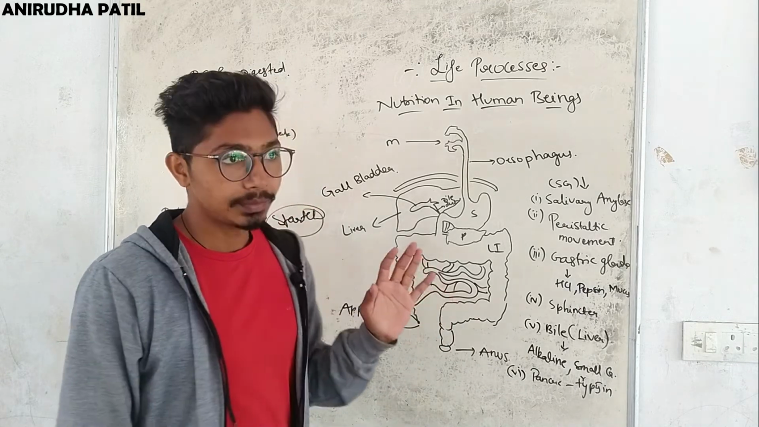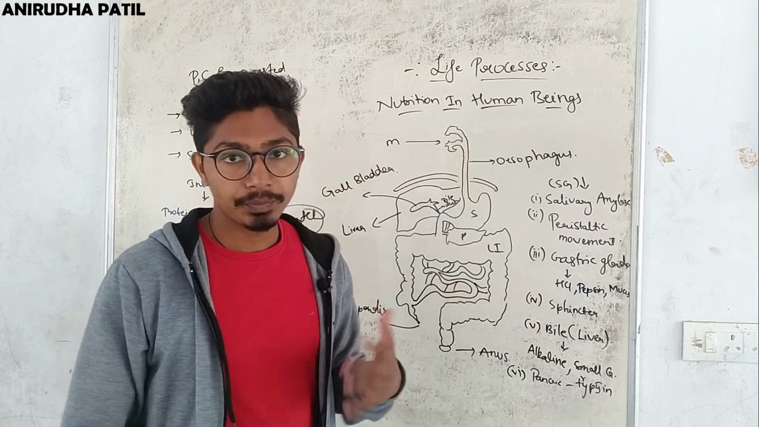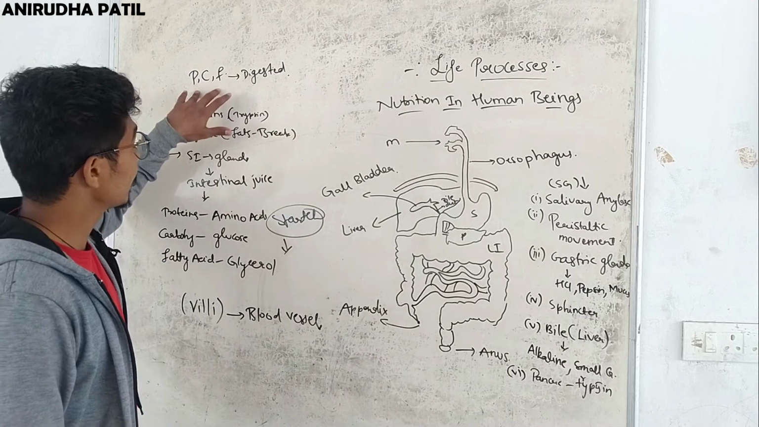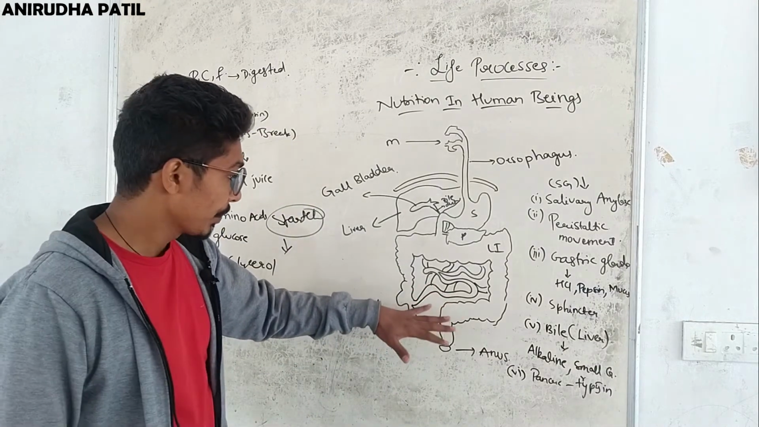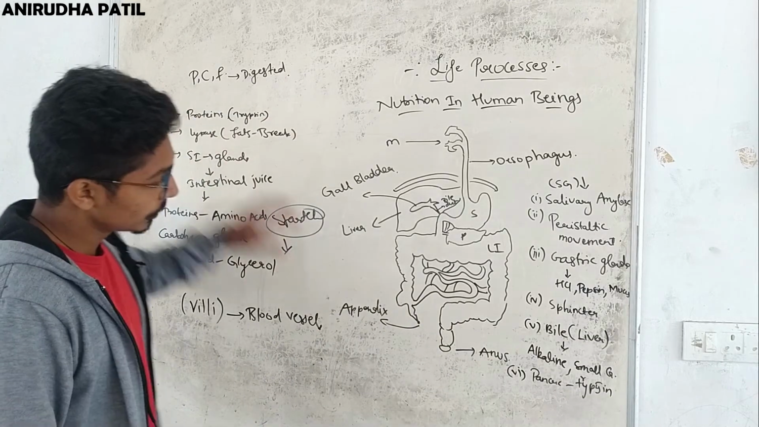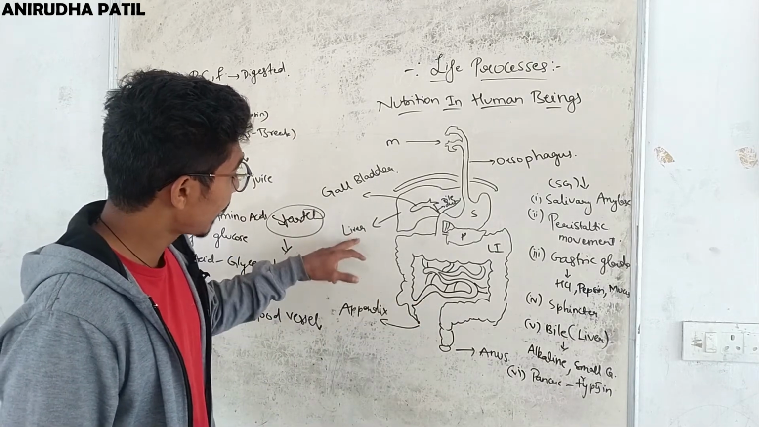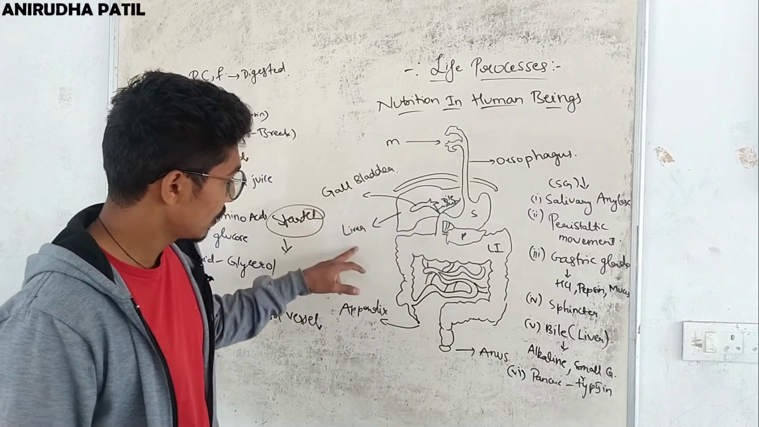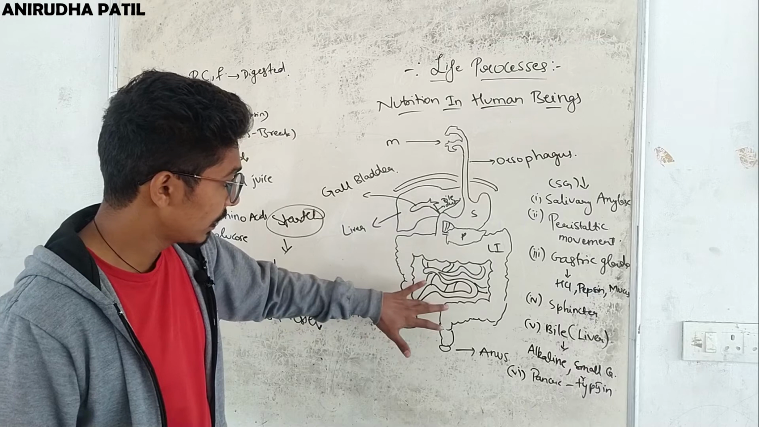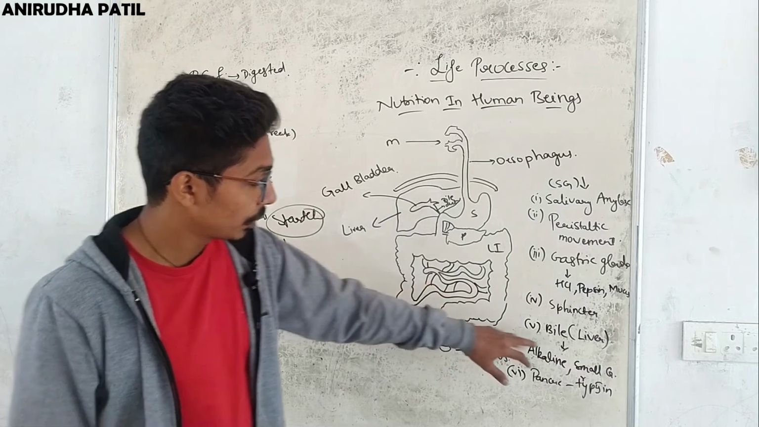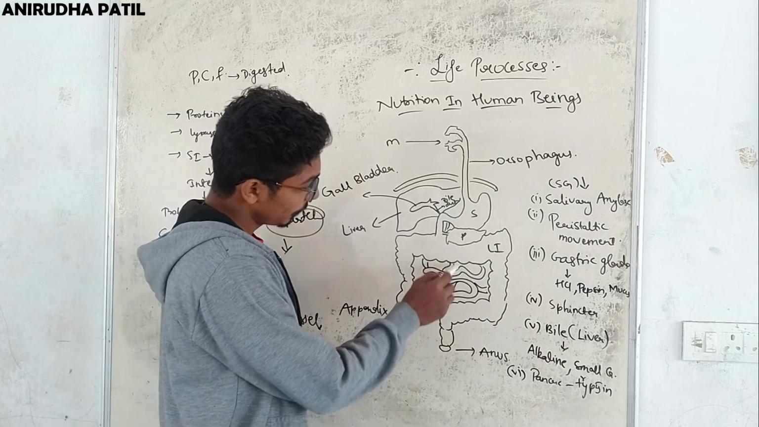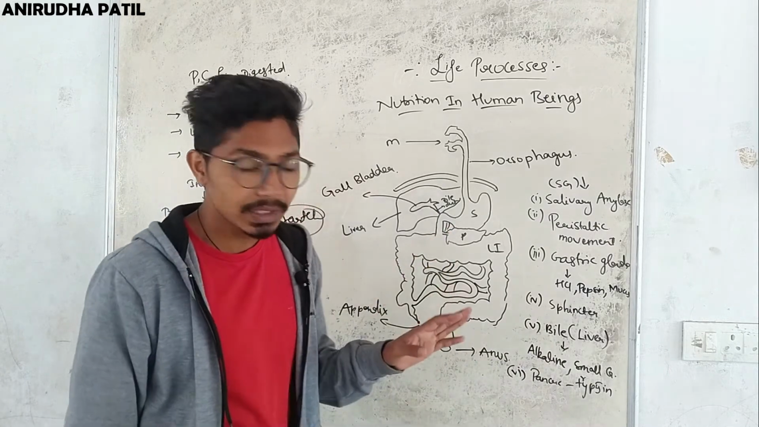So the major part of nutrition takes place in the small intestine. Like proteins, carbohydrates and fats are digested in the small intestine. Okay, now how are they digested? The bile juice from the liver and pancreatic juice from the pancreas enter the small intestine. Okay, now the major function of bile juice is that the food coming from the stomach is in acidic medium, and